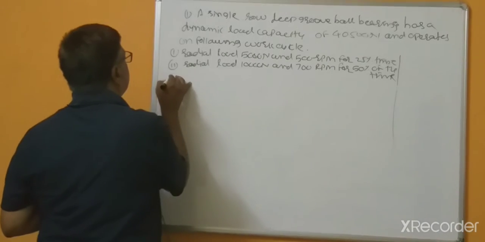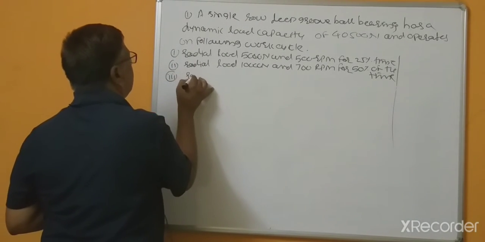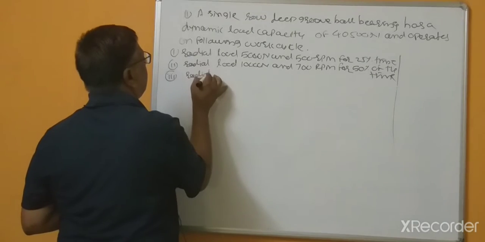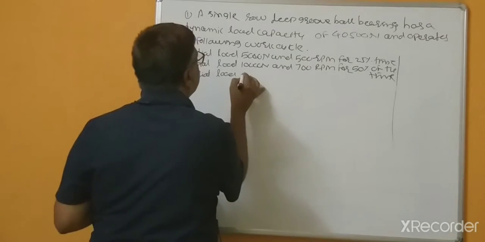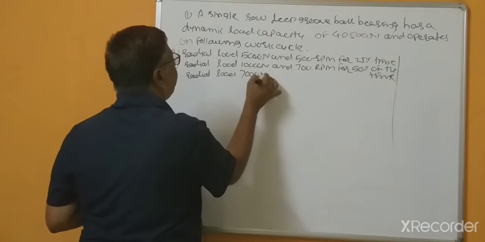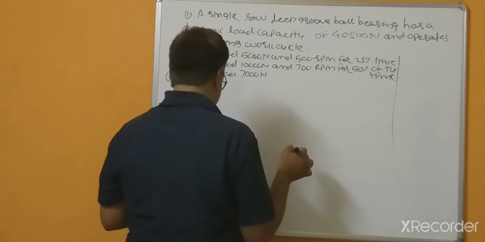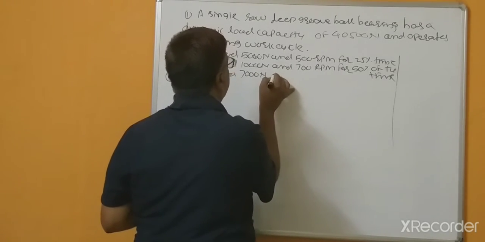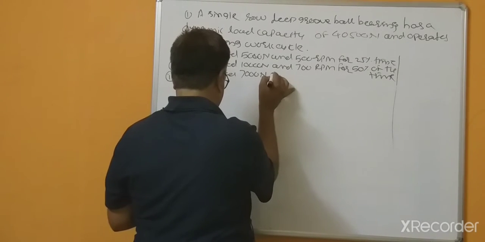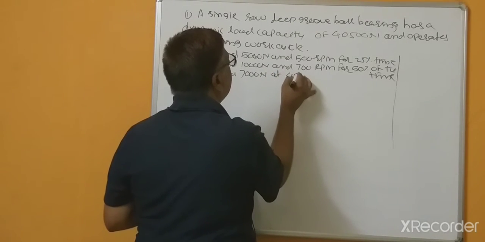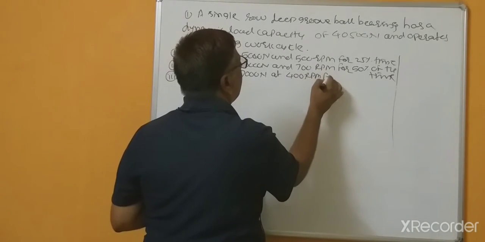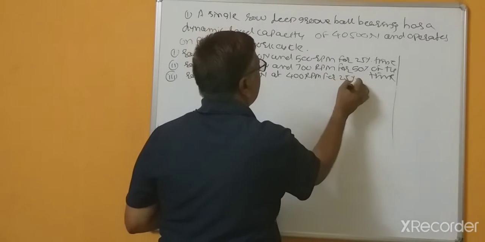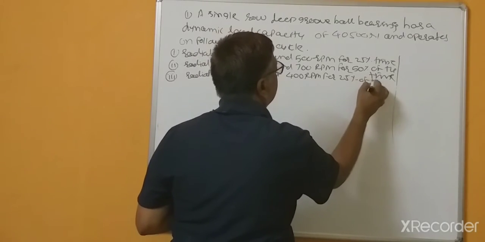Third, a radial load of 7,000 Newton at 400 RPM for 25% of the time.